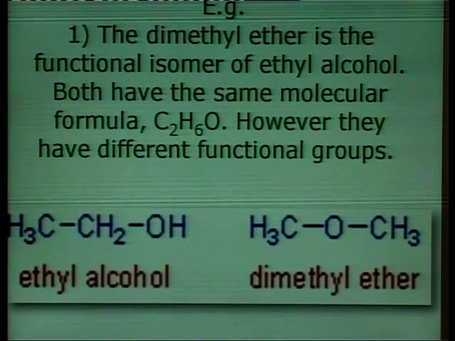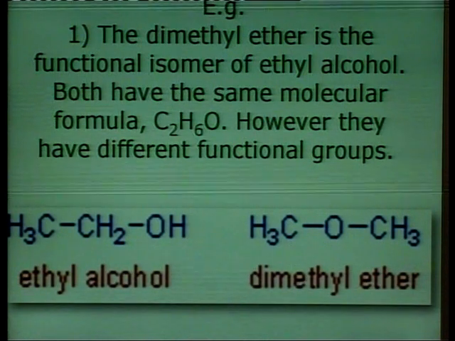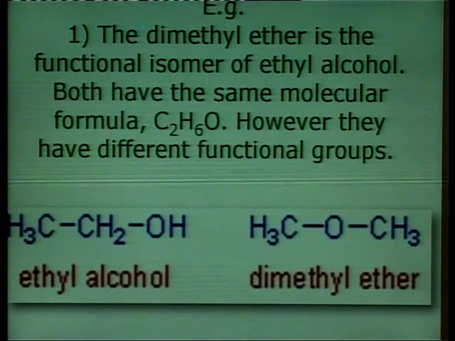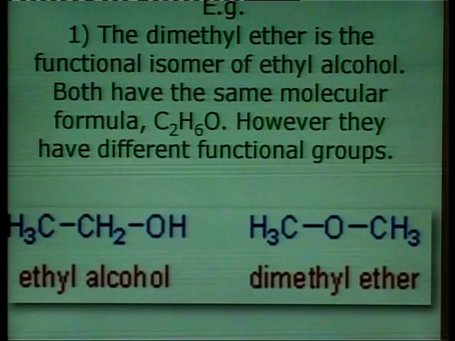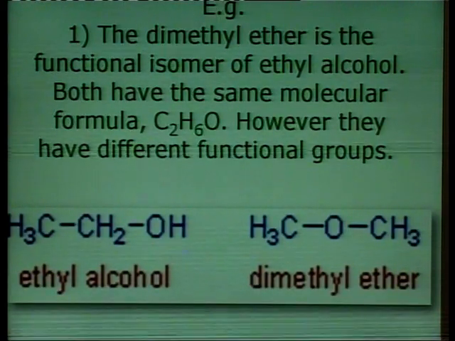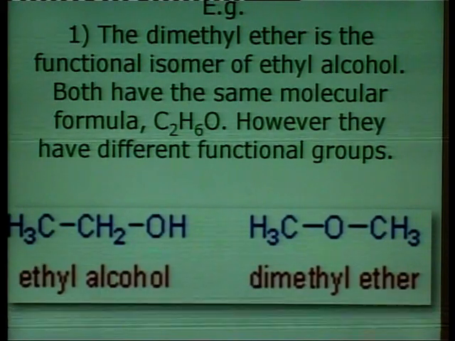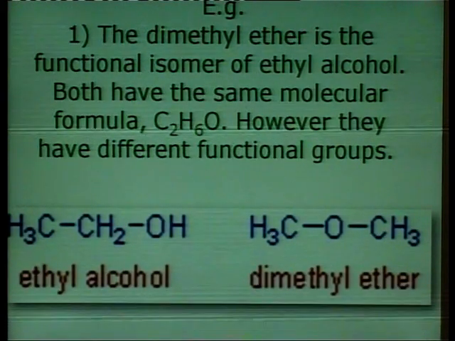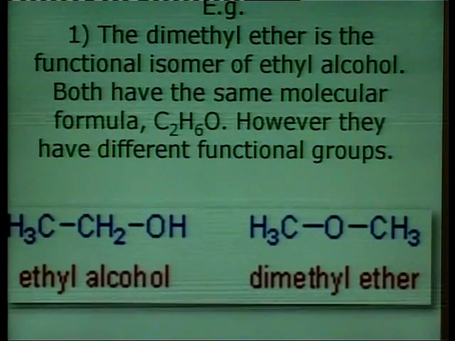So, ethyl alcohol is a liquid, while dimethyl ether is a gas. So, they have totally opposite properties, chemical as well as physical properties are different from each other.